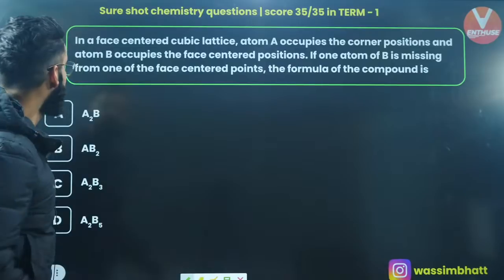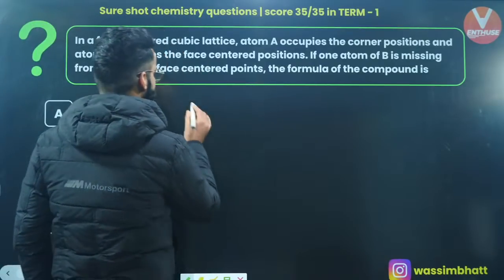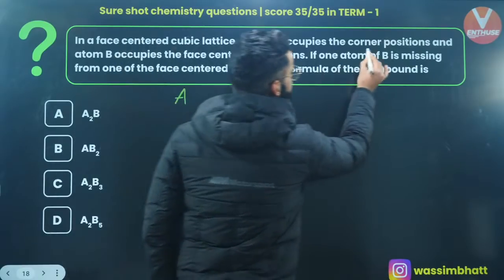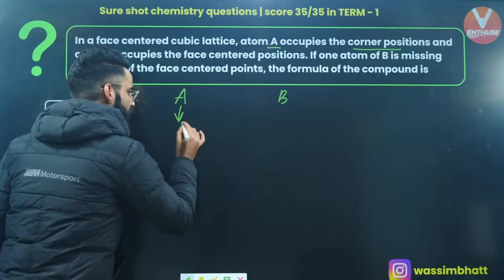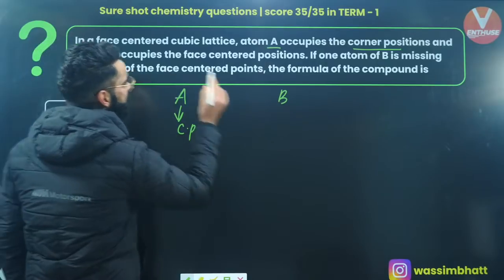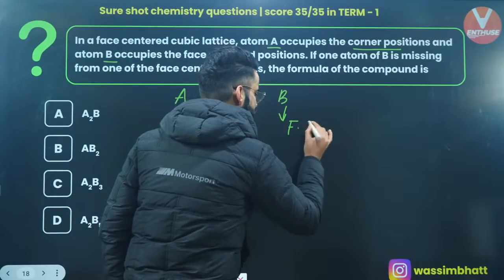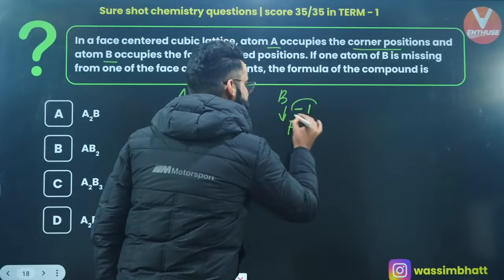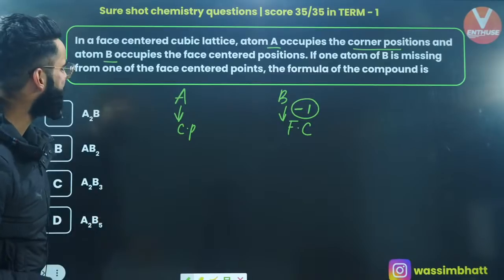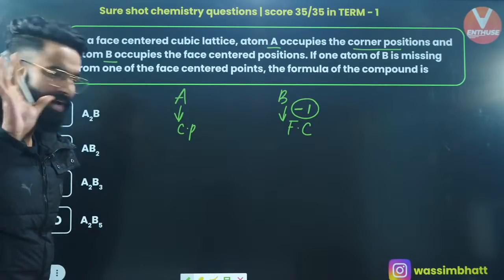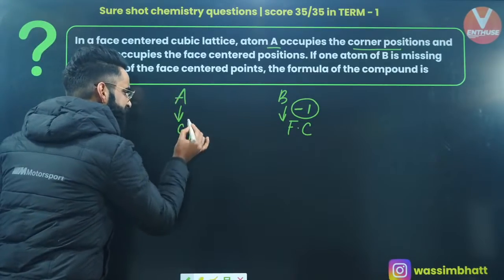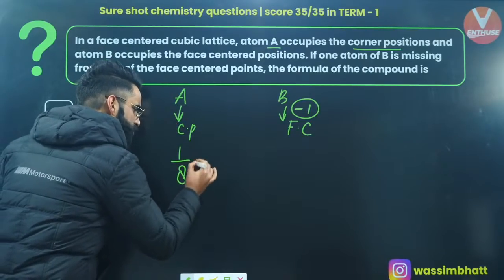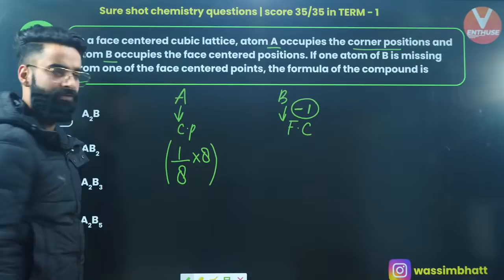Have a look, guys. First of all, in a face-centered cubic lattice, we have two atoms, A and B. As per the question, A atoms occupy the corner positions, and B occupies the face-centered positions. If one of the B atoms is missing from one of the face-centered points, the formula of the compound will be very simple and basic. A particles are present at the corners of the cube. Contribution of the corner particle towards the cubic unit cell is 1/8. Total there are 8 corner particles, multiplied with 8.